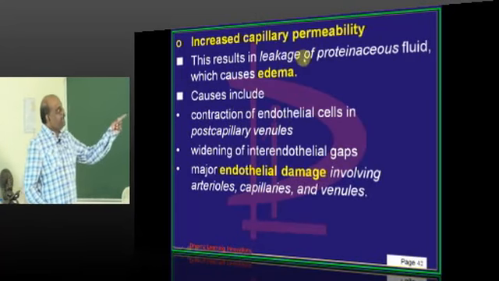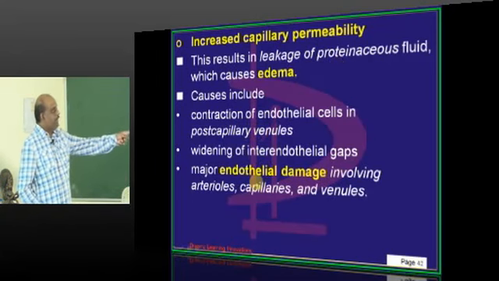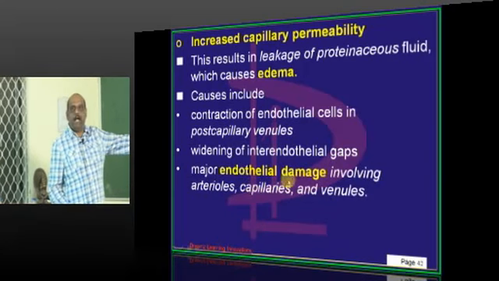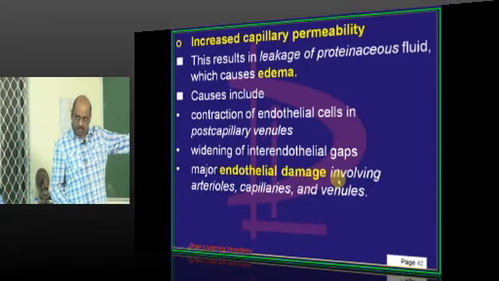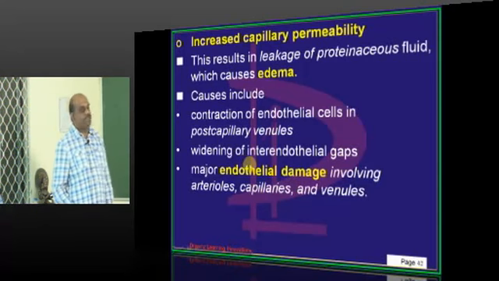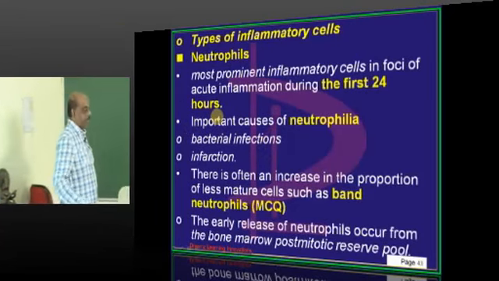Then what led to development of this leakage of this proteinaceous material, doctor? During acute inflammation, the endothelium gets damaged in the arterioles, capillaries and venules, which will increase their capillary permeability. There is a widening of the interendothelial gaps. All this will enable the edema to develop in acute inflammation.